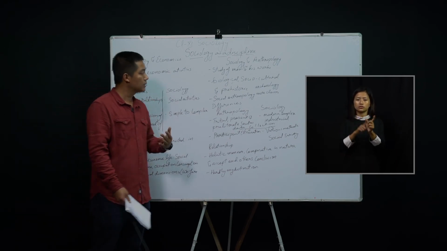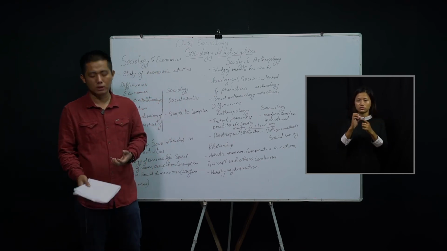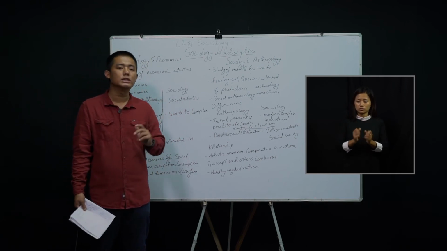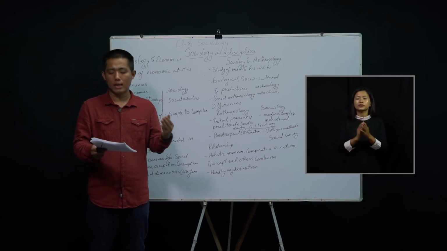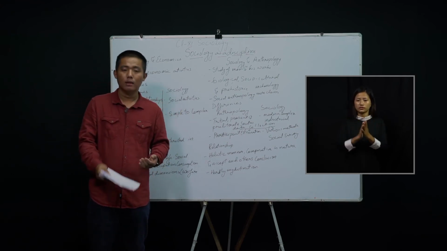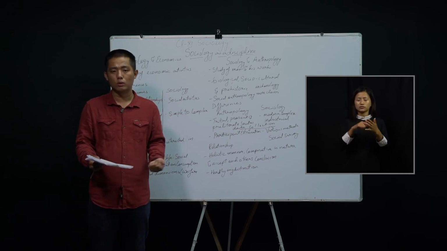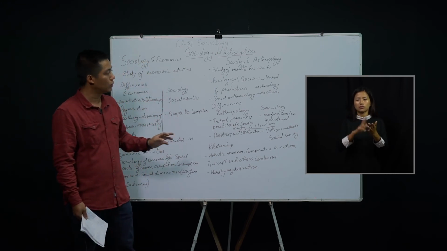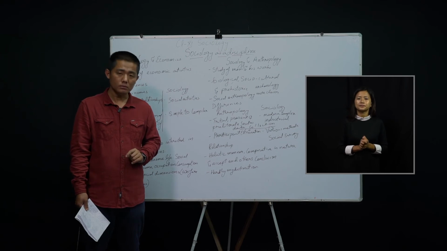And the next is socio-cultural, or social-cultural anthropology, that is what they call here. What does it deal with? It deals with the social and physical aspect. I repeat again, the social and physical aspect. And in the United States of America, it is also known as cultural anthropology. So it deals with the social and the cultural aspect of the society.